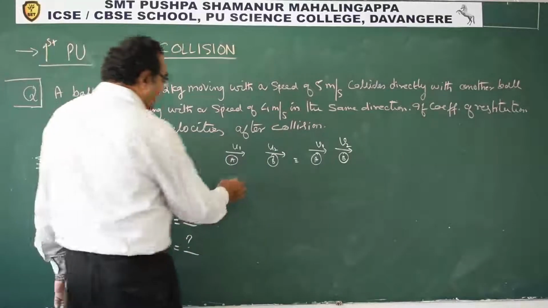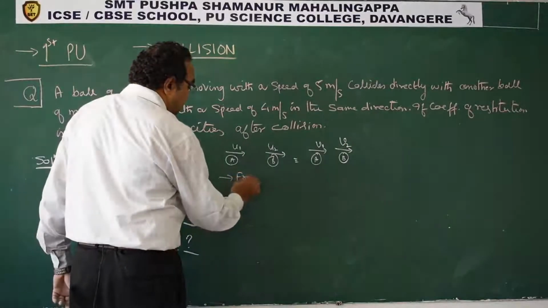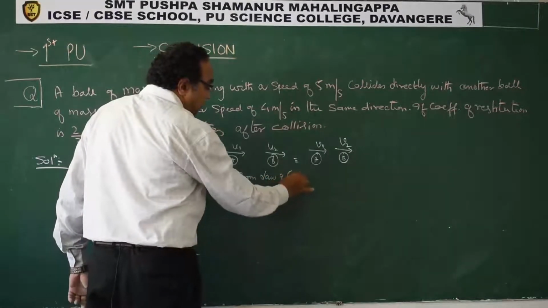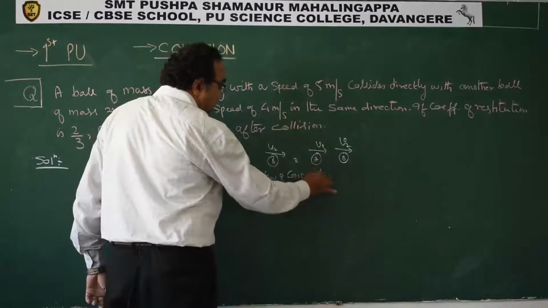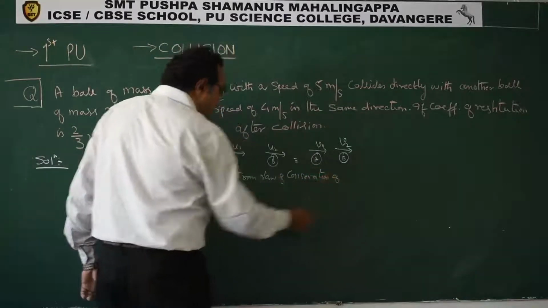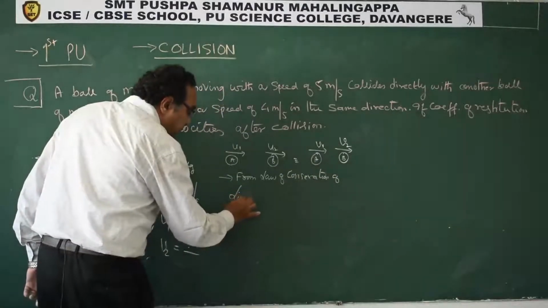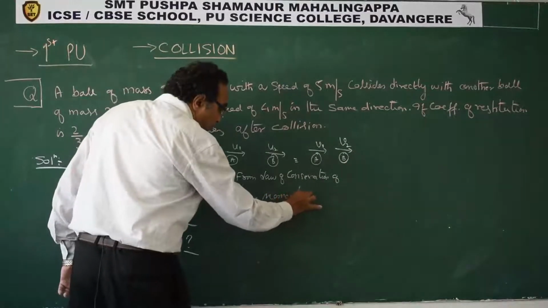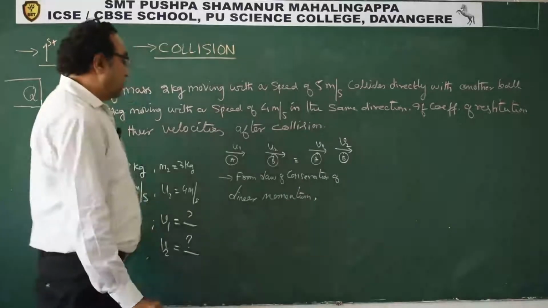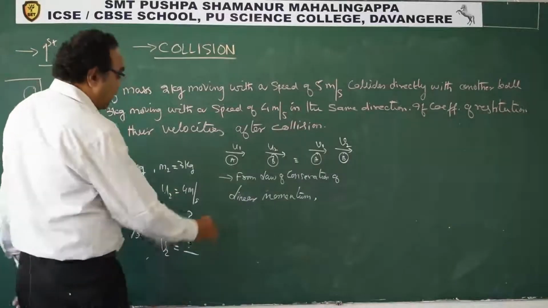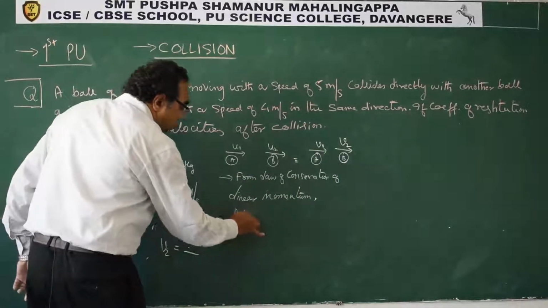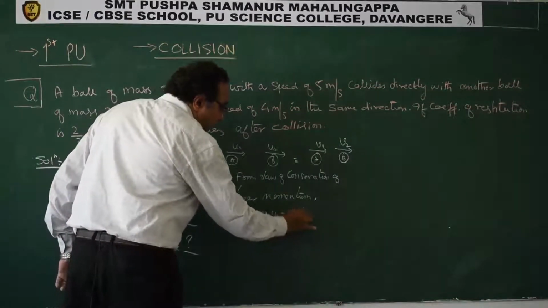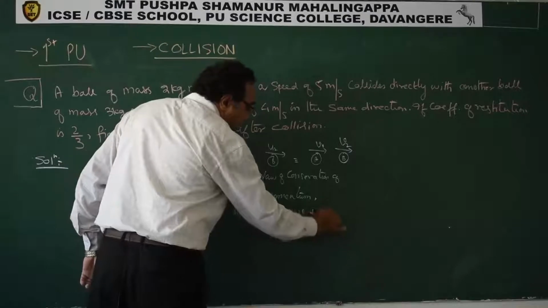So what we can say now, from the law of conservation of linear momentum, we have M1 U1 plus M2 U2 is M1 V1 plus M2 V2.